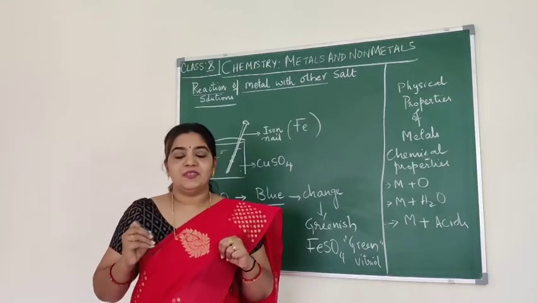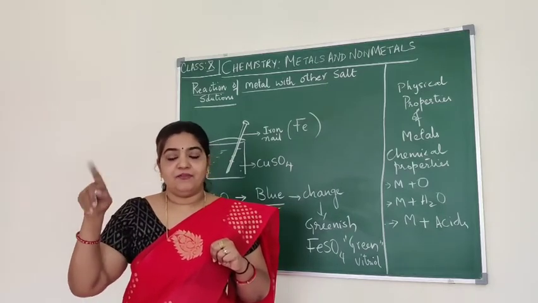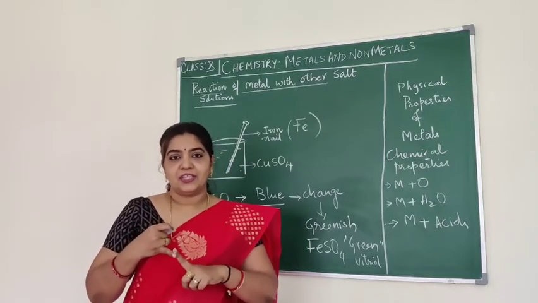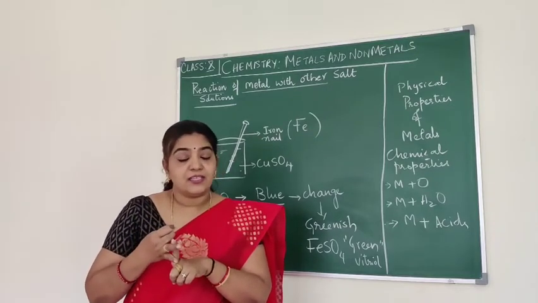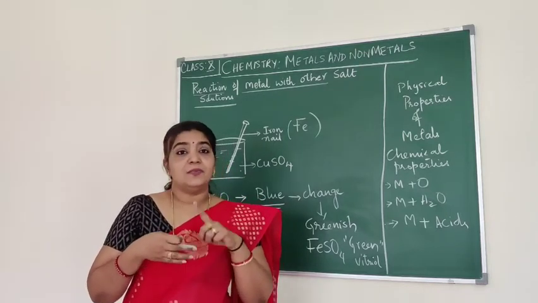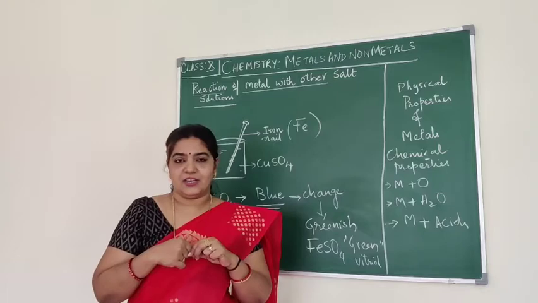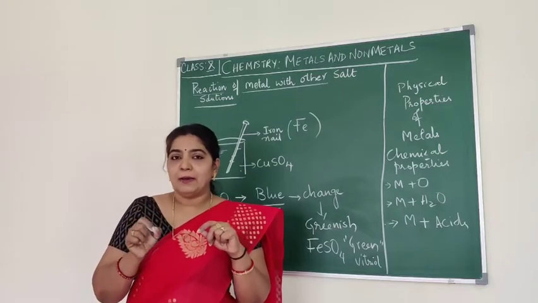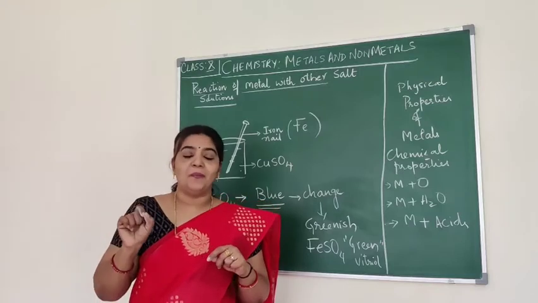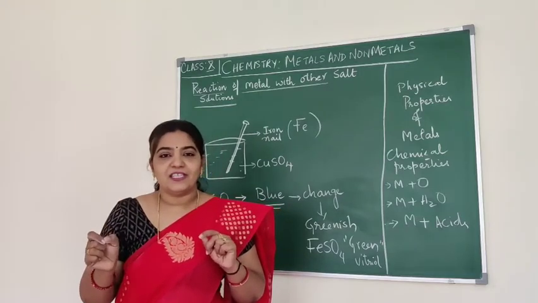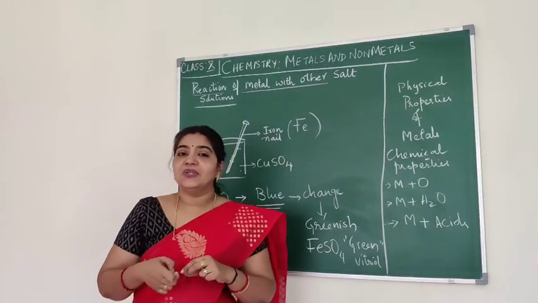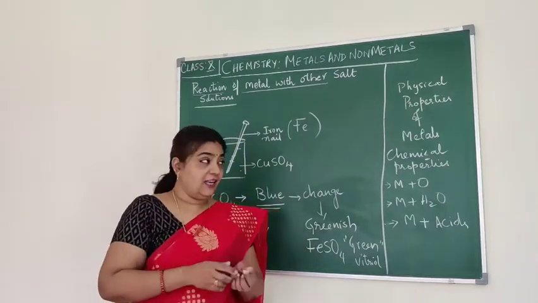Under different types of reactions, we know there are four different types: combination reaction, decomposition reaction, single displacement and double displacement reaction, right? So here the iron has displaced copper from copper sulfate solution, and that's why the solution has turned greenish in color.